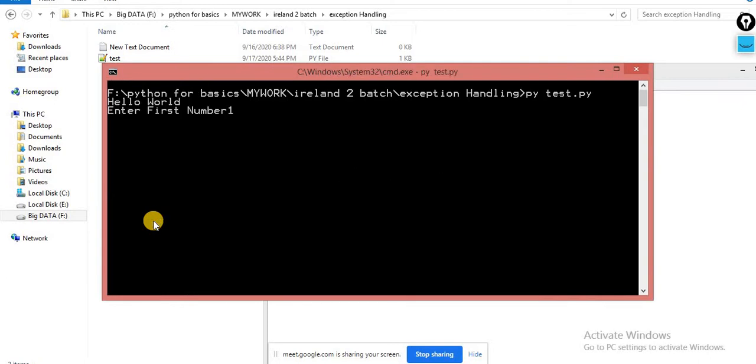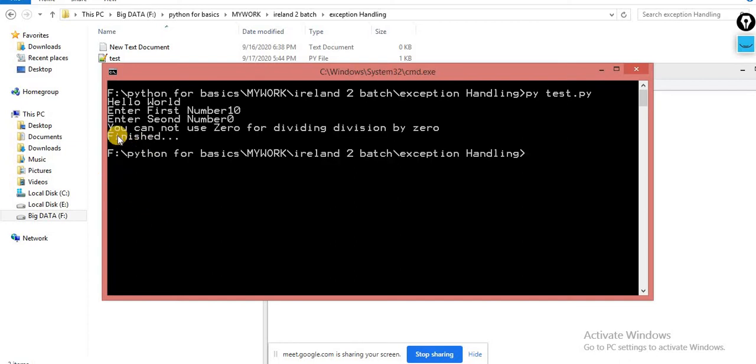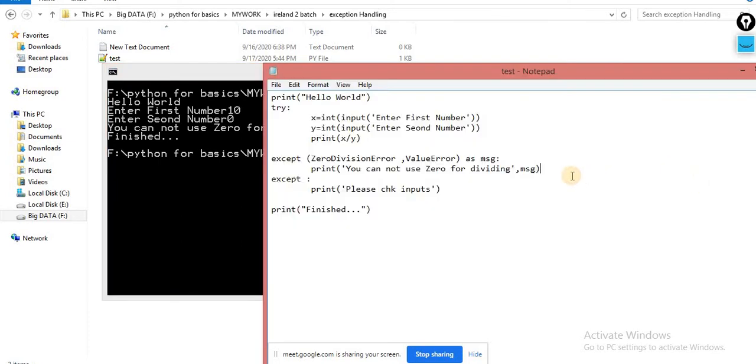Yeah, it's working fine. Now you can understand it, 10 or 0. Now you can check it out. You are not supposed to divide by zero, that is the division by 0 error. Okay, division by 0 error. So this one is the message. Let me make it more clear. So this one is the message.